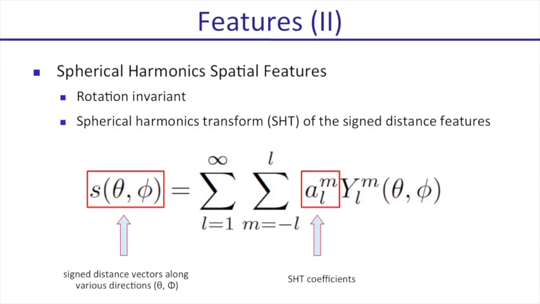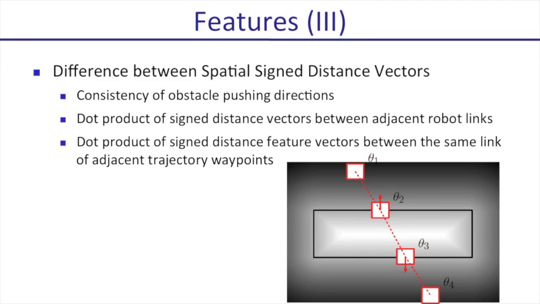This feature is rotation invariant, which means that if we rotate the benchmark, this feature will remain unchanged. It is computed by applying the spherical harmonic transform on the assigned distance features. In particular, given the assigned distance vectors along various directions, the corresponding spherical harmonic transform coefficients make this feature. The third feature is the difference between spatial and assigned distance vectors. This is used to measure the consistency of obstacle pushing directions. That is, whether obstacles near a robot link were pushed in the same or similar directions.